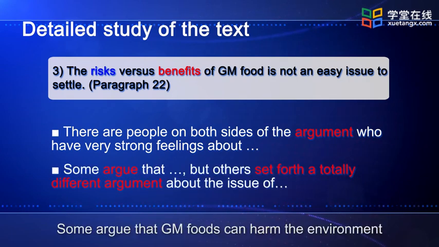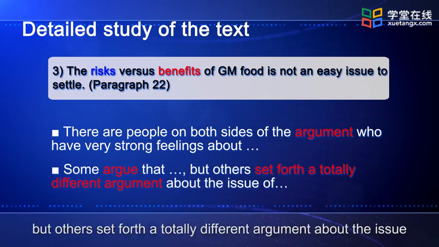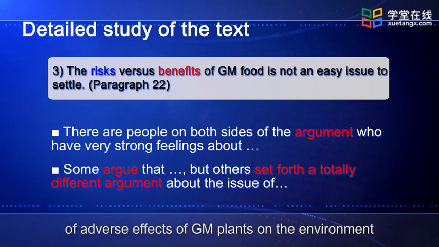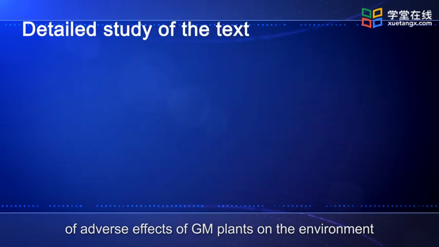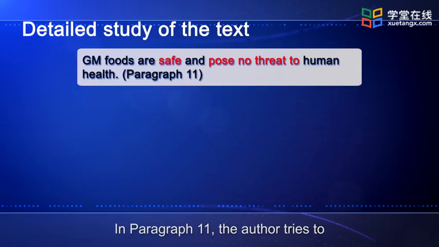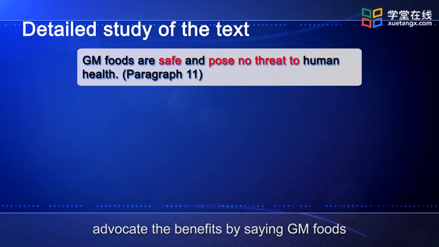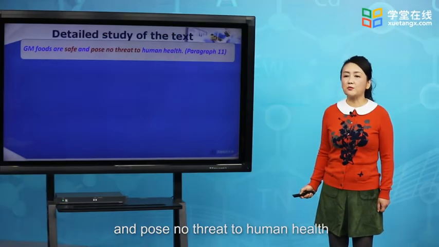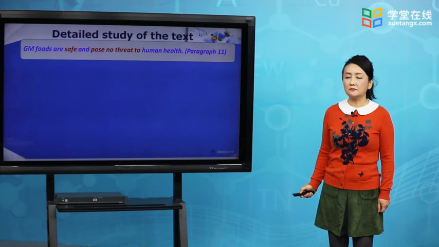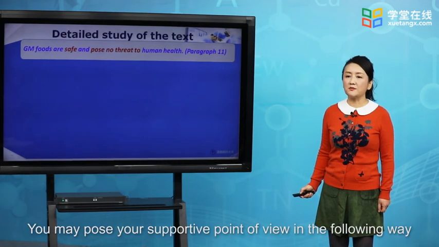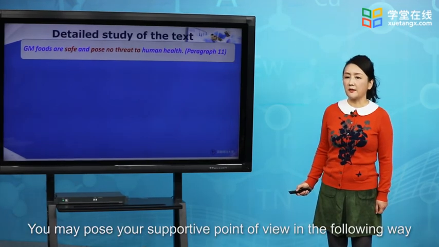Some argue that GM food can harm the environment, but others set forth totally different arguments about the issue of adverse effects of GM plants on the environment. In paragraph 11, they also try to advocate the benefits by saying GM food is safe and poses no threat to human health. So you may pose your supportive point of view in the following way.